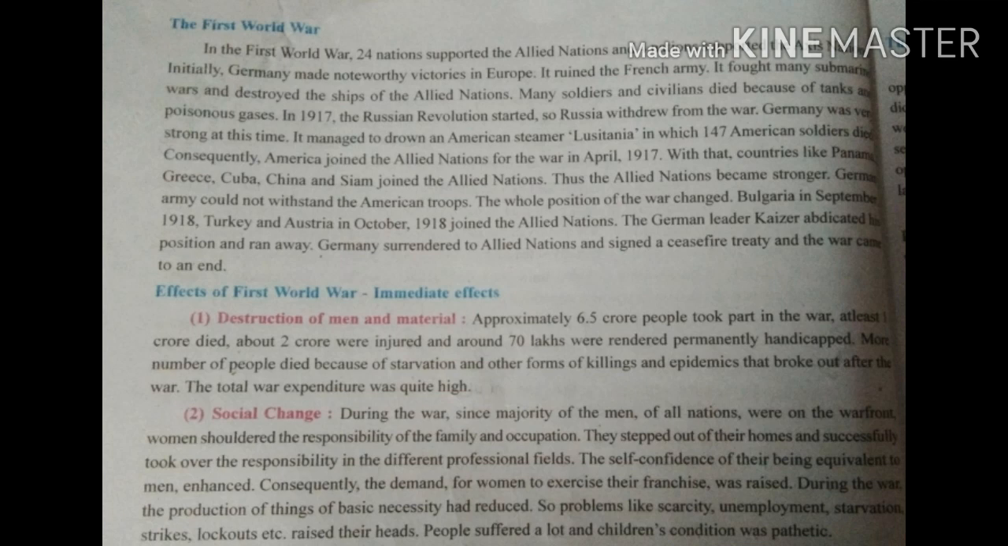Bulgaria in September 1918, Turkey and Austria in October 1918 joined the Allied nation. Now Germany became totally weak, and the German leader Kaiser abdicated, meaning gave up his position, and ran away. Then finally Germany surrendered to the Allied nation and signed the ceasefire treaty.